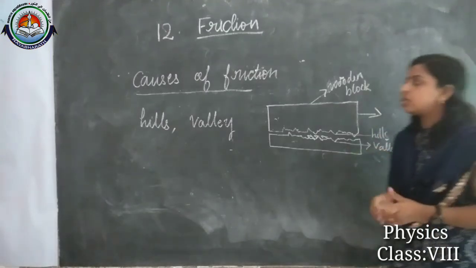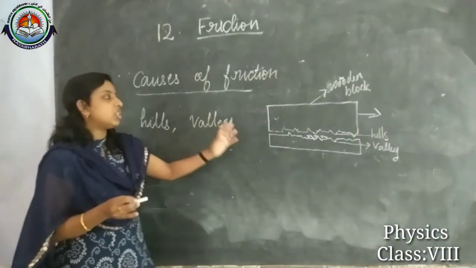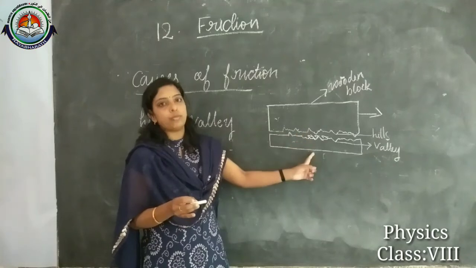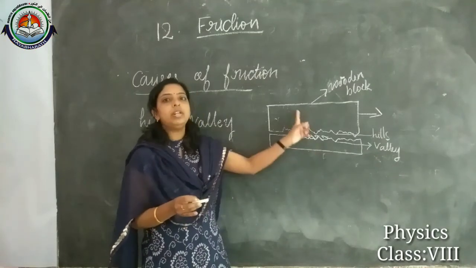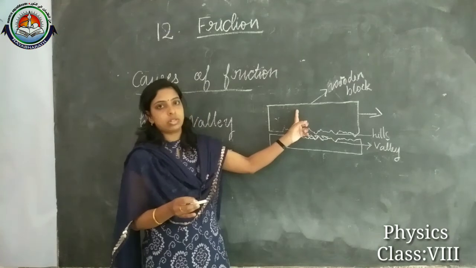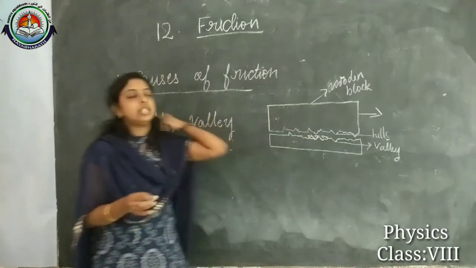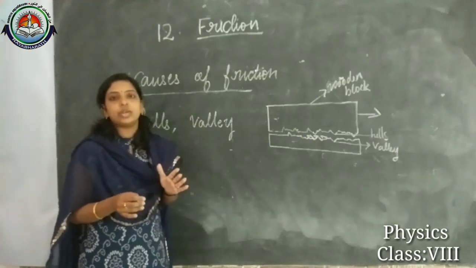The cause of friction is mainly due to the hills and valleys which are present on the surfaces of two objects. Here two objects are there, the wooden table and the wooden block. So this is the main cause of friction. Are you clear?